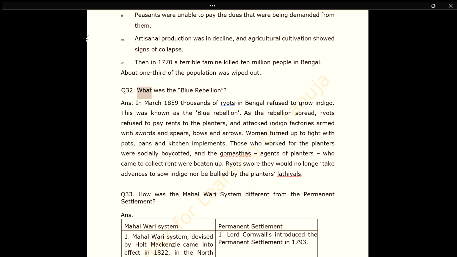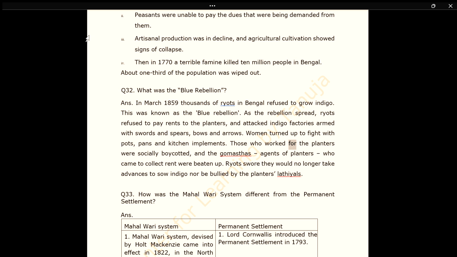Q32. What was the Blue Rebellion? Ans. In March 1859 thousands of ryots in Bengal refused to grow indigo. This was known as the Blue Rebellion. As the rebellion spread, ryots refused to pay rents to the planters, and attacked indigo factories armed with swords and spears, bows and arrows. Women turned up to fight with pots, pans and kitchen implements.